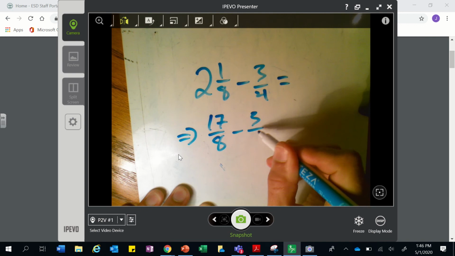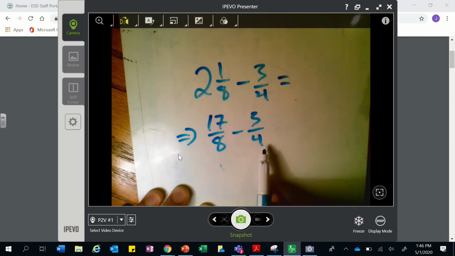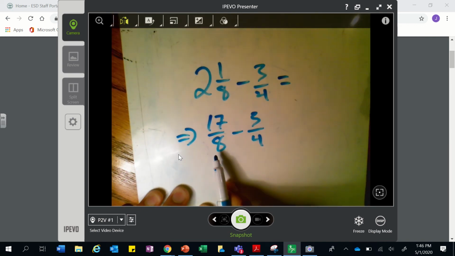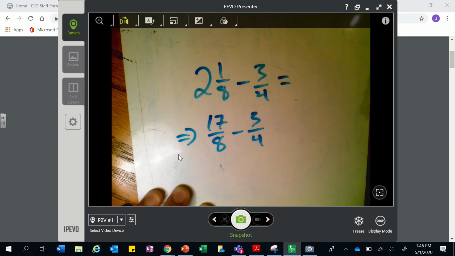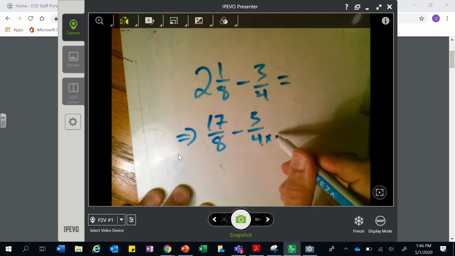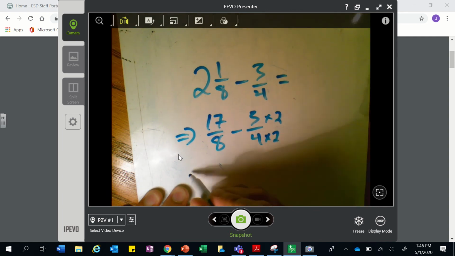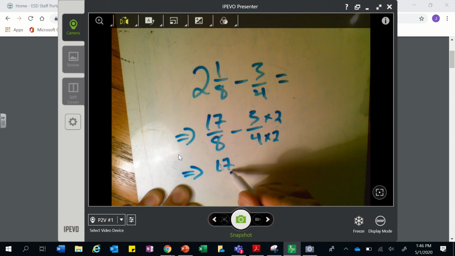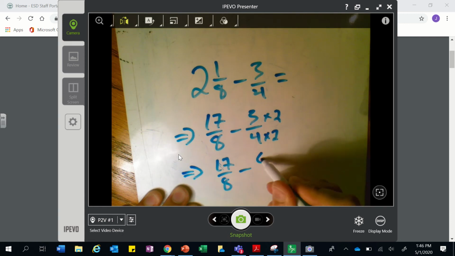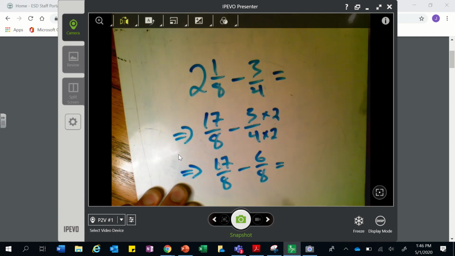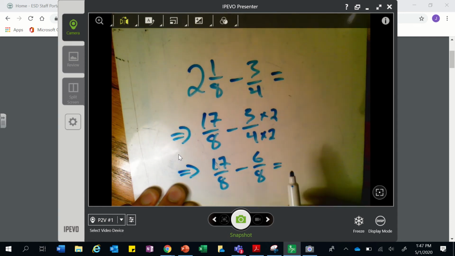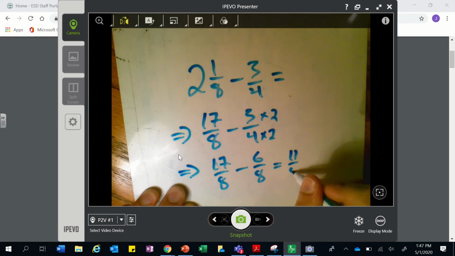There we go. But now these are lining up, and if I want to add or subtract, I learned in grade 7, those denominators have to be the same. So I've got to do this. Let's rewrite that question. Ready to go. 17 minus 6 equals 11 over 8.